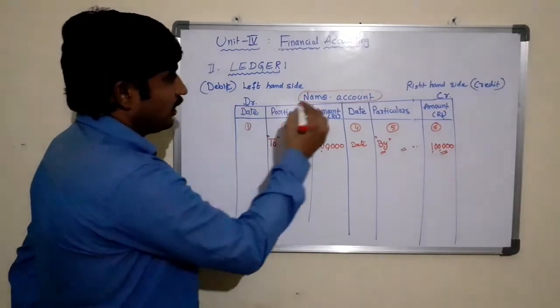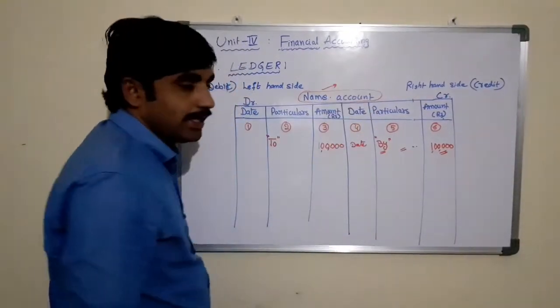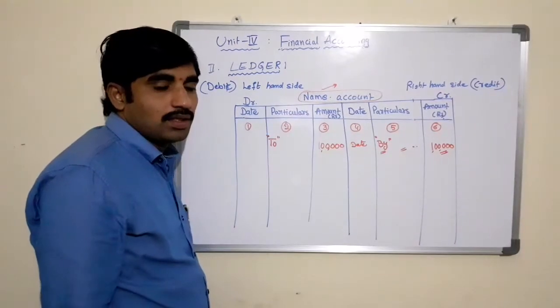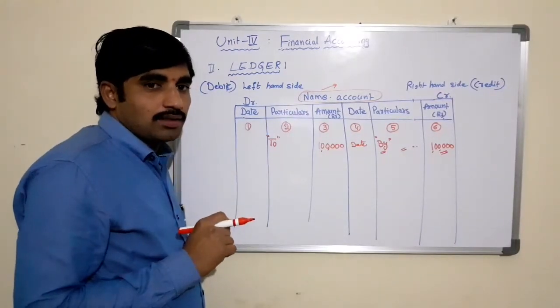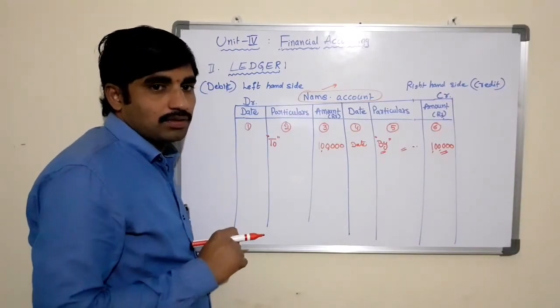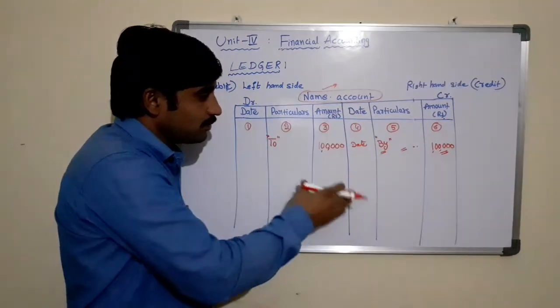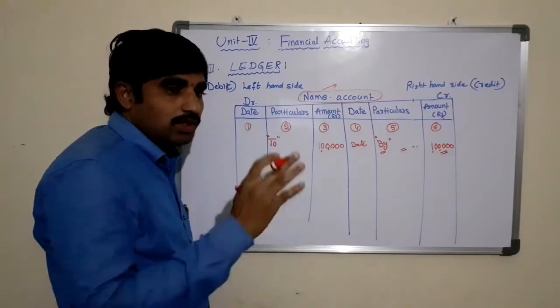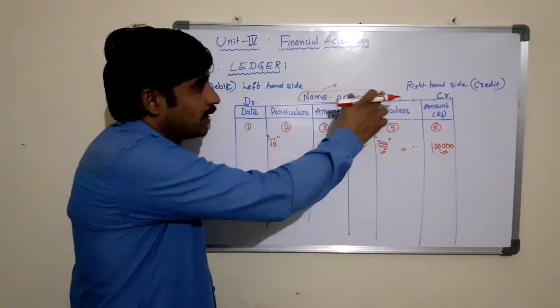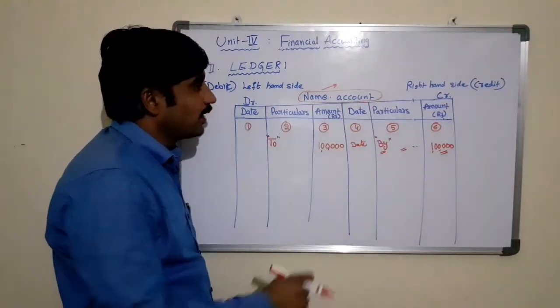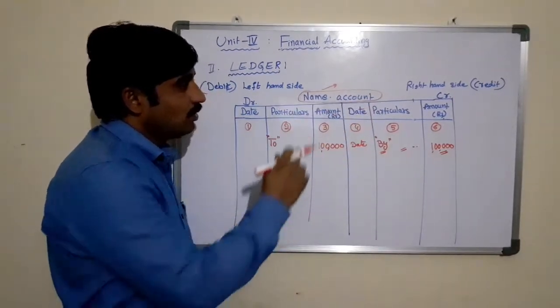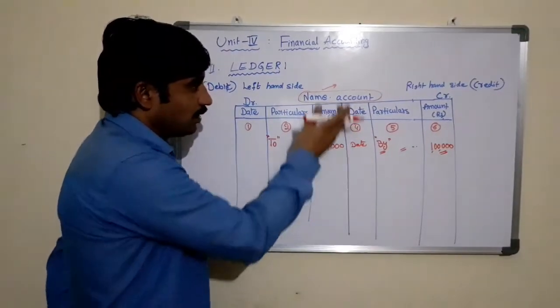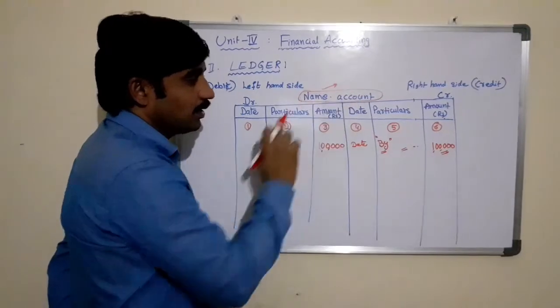Now another part is the heading or the title of the account. The title of the account is nothing but the name of the account. If you are preparing the missionary account, we need to write here missionary account. If you are preparing capital account, you write capital account. If it is sales account, sales account. If you are preparing cash account, we write cash account.